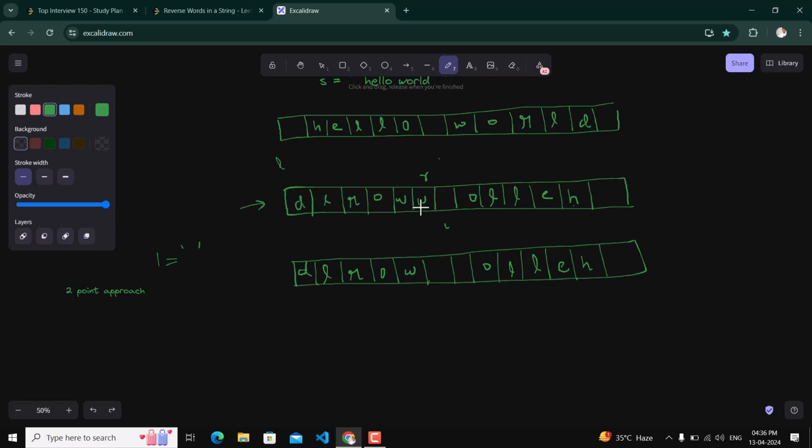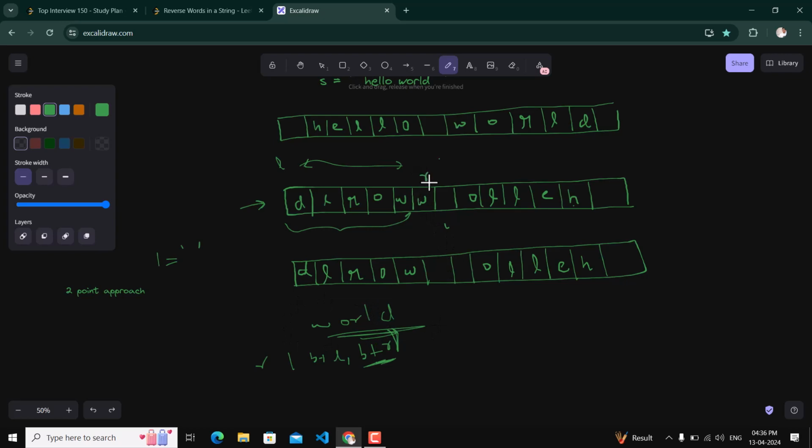Now first of all, we have found our word here between left and right. We will check if left is less than r, which means we have found our word. So we will reverse this. The reverse function will reverse from beginning plus L to beginning plus r. The reverse function does not take a second parameter; it excludes the index of the second parameter, so this word will be reversed. So what we will have is WORLD. So we have got our answer for the first one.